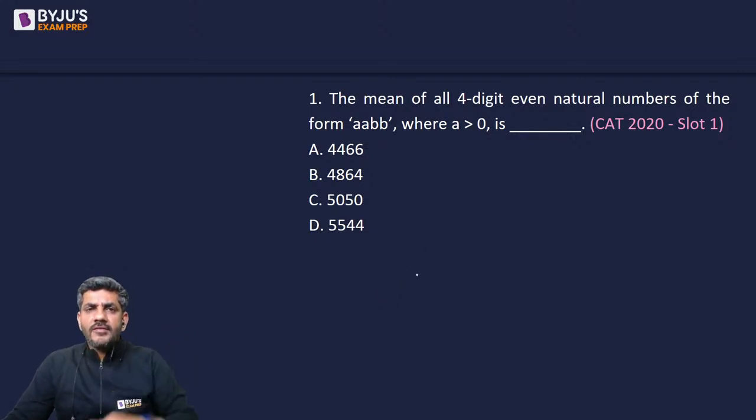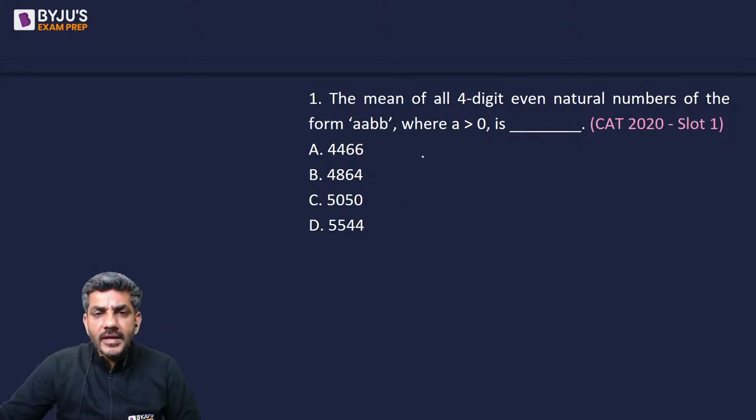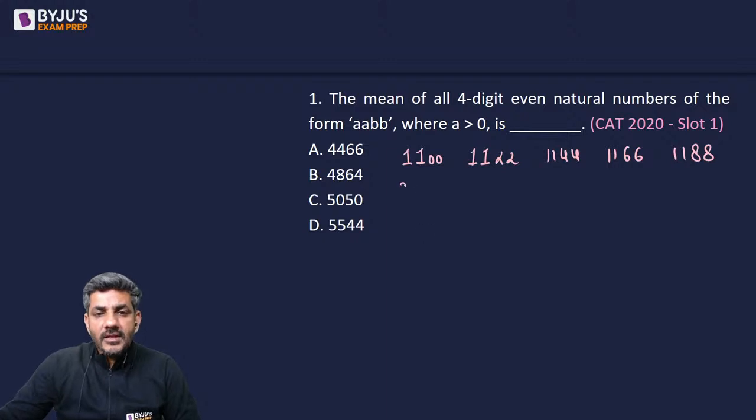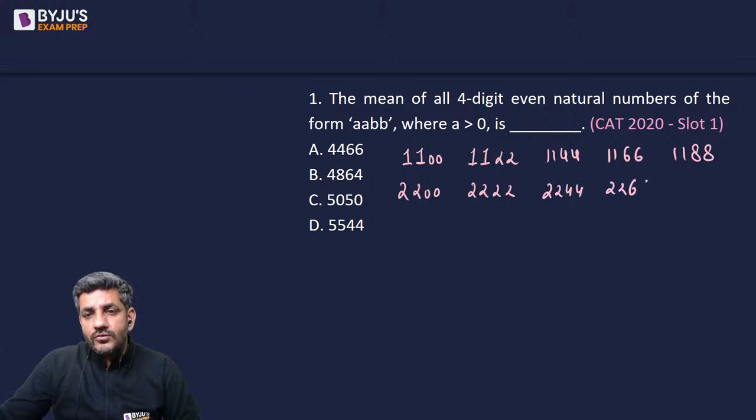So first of all, if I write all even numbers of the form AABB, the first number is 1100, the next number is 1122, the next is 1144, then I have 1166, and then I have 1188. Similarly, there is another series which is 2200, then I have 2222, then 2244, then 2266, and then 2288.